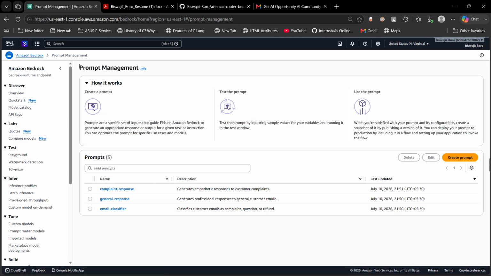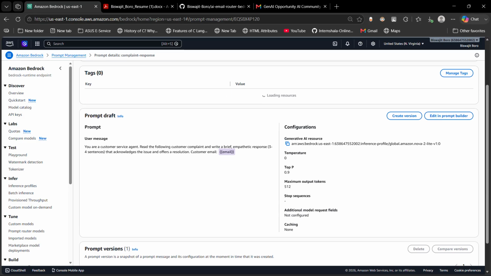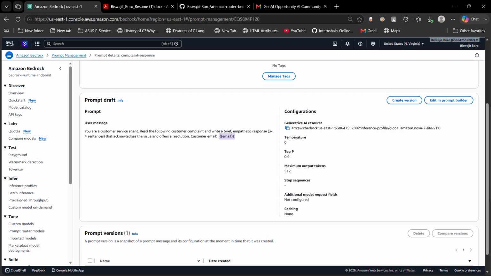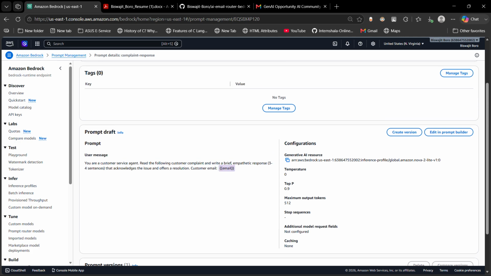Then in prompt management, I have built two response prompts: one is the complaint response and the other is the general response. If there's any kind of complaint, like the product is missing, anything regarding a complaint, the answer will be generated by this complaint response. This is the system instruction that I have given.